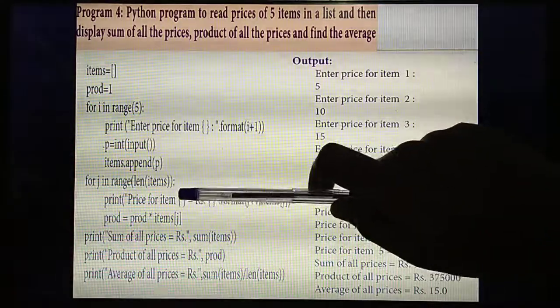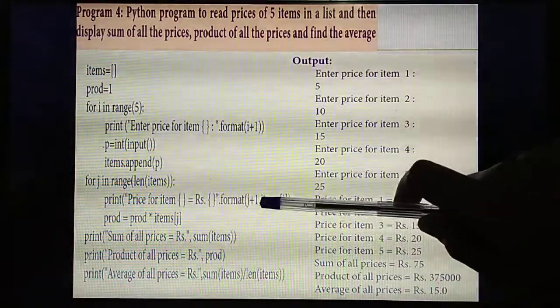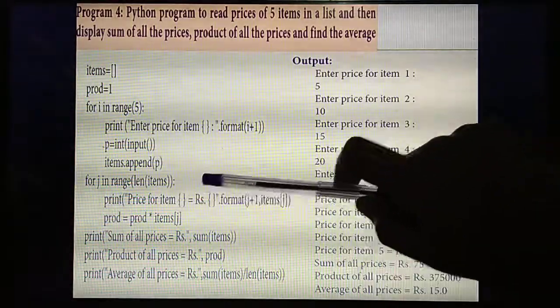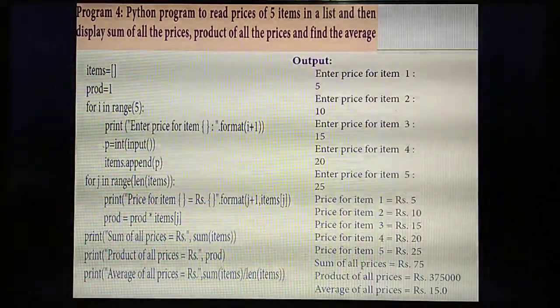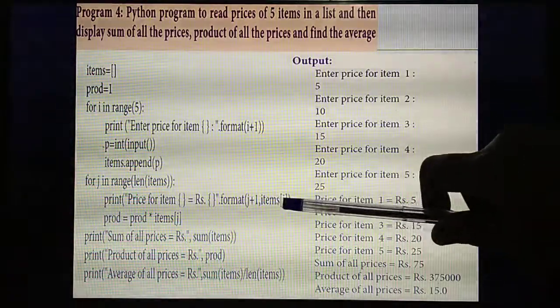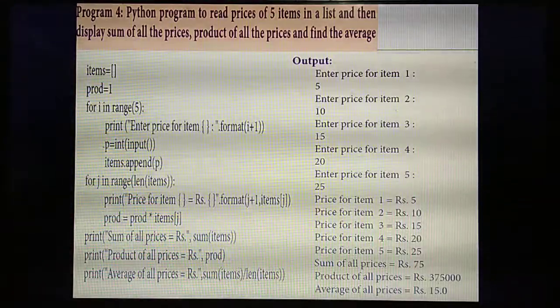This is the item you are giving in variable j. That means price for item 1, that's the first thing. Then price for item 2, j plus 2. Then price for item 3, j plus 3. Likewise, it will execute 5 times. Then items[j], what's the meaning? Rupees. So, 5 items means you need to enter 5 rupee values here.